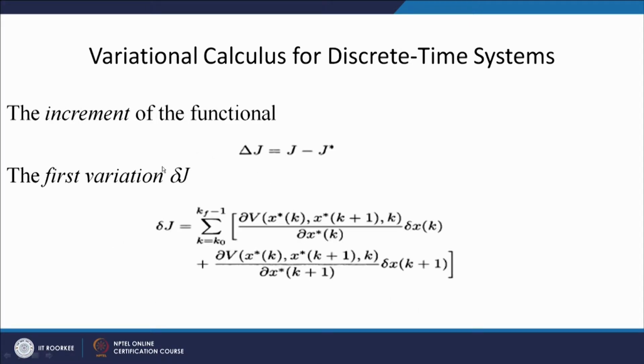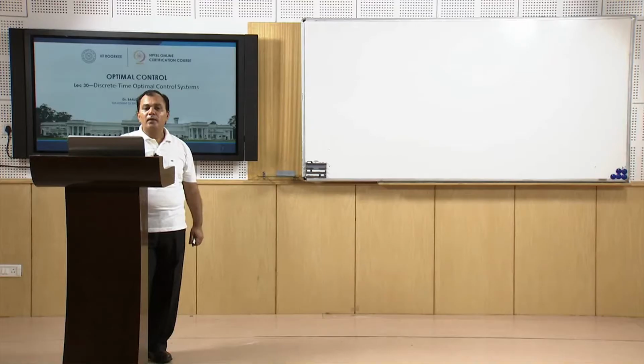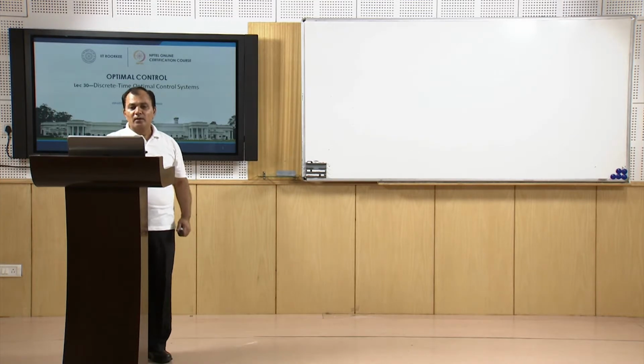As we know, we can define the increment of a functional as J minus J star. In this J minus J star, we can determine the first and the second variation. By the fundamental theorem of calculus of variations, my first variation must be 0 and the second variation should be less than 0 for maxima and greater than 0 for minima.